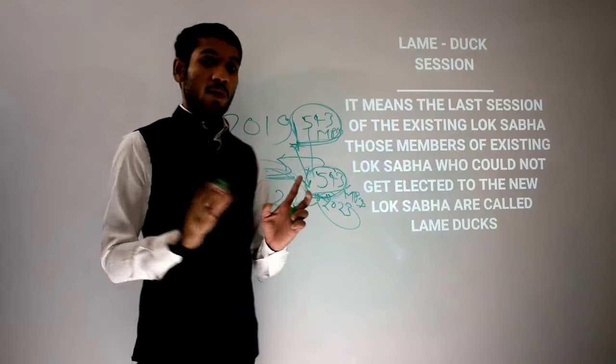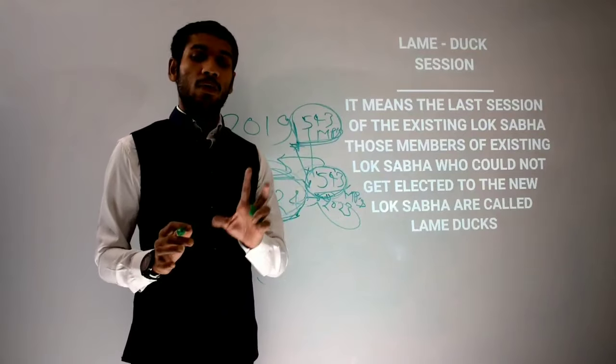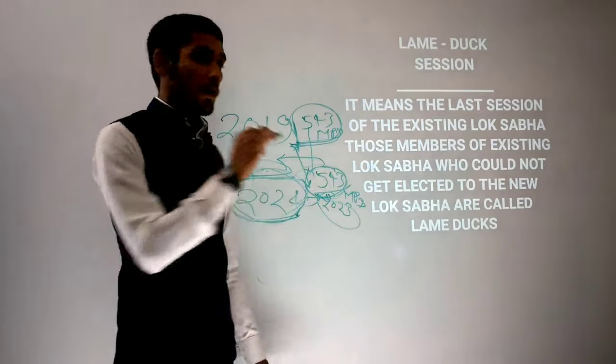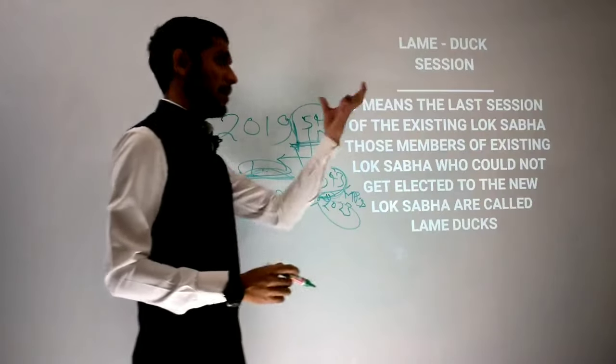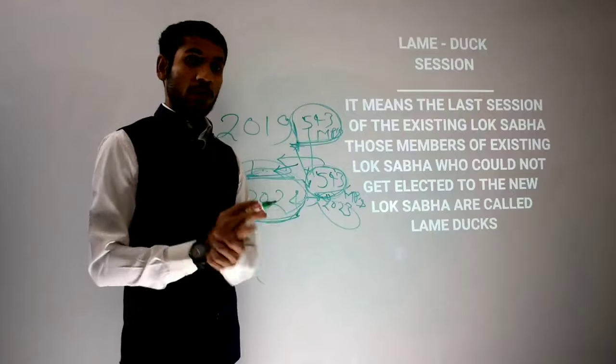That is why this session is termed as lame duck session, because for those MPs this is the last session.